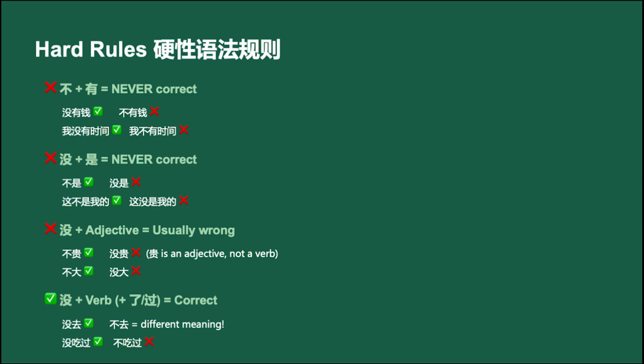So here's the quick memory trick. 有 uses 没, 是 uses 不, 过 uses 没. Very important.